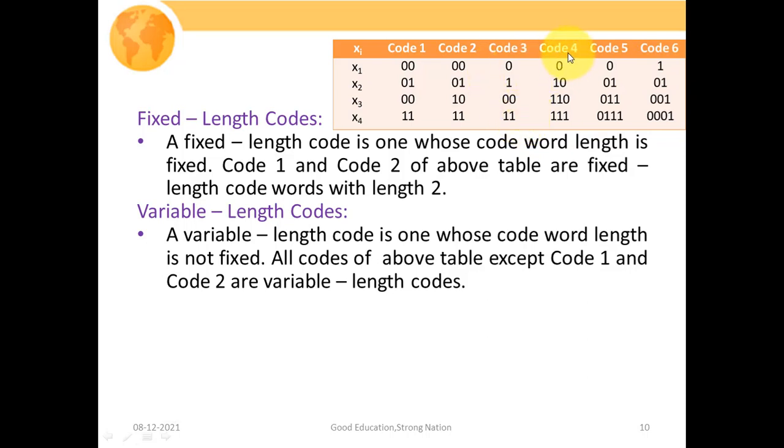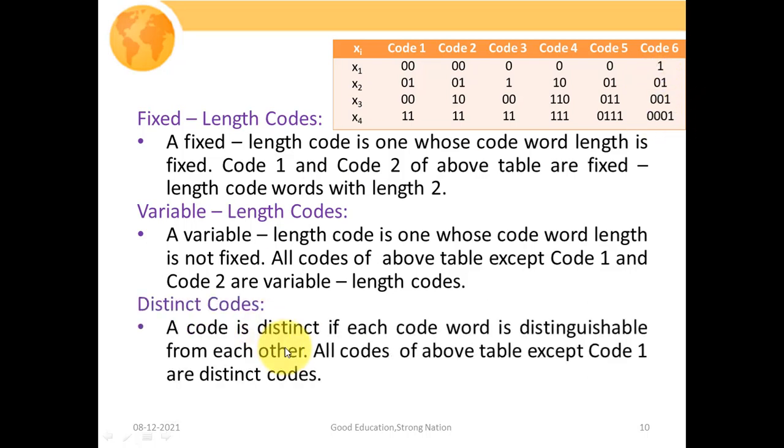In a similar manner, if you observe the fourth code, here also we have a single length code, a double length code, and two triple length codes. So here also we have a variable length code, and in a similar manner code 5 and code 6 are examples of variable length codes.